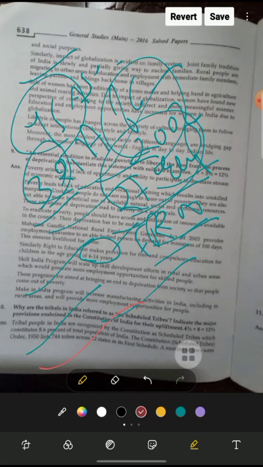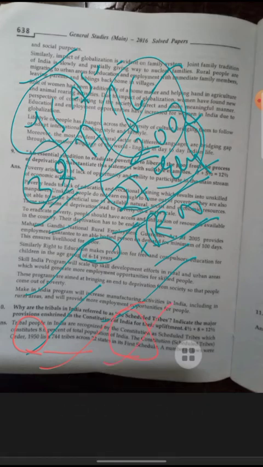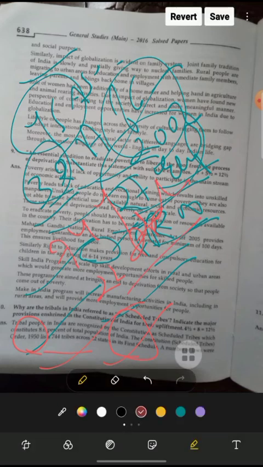Tribal people in India are recognized by the Constitution as scheduled tribes, which constitute 8.6% of the total population of India. The Constitution (Scheduled Tribes) Order lists 744 tribes across 22 states in the first schedule. They are called scheduled tribes in the Constitution (Scheduled Tribes) Order 1950. A large number of people are there.